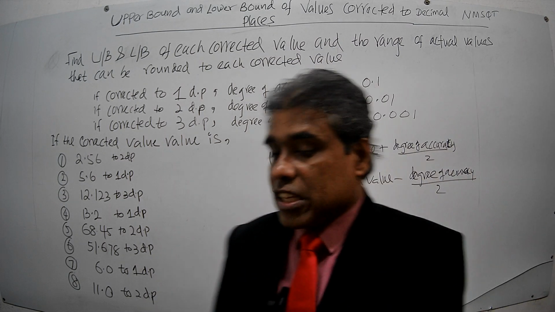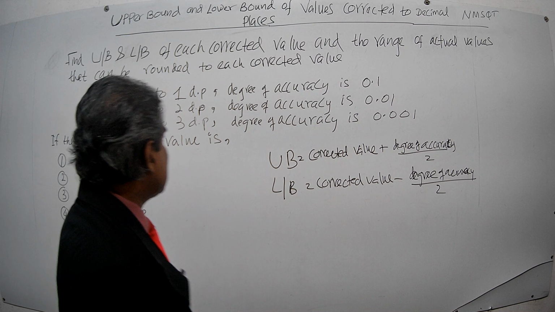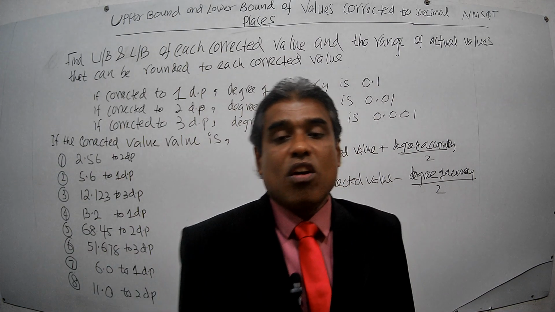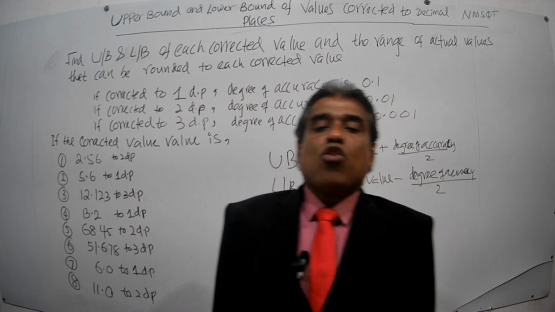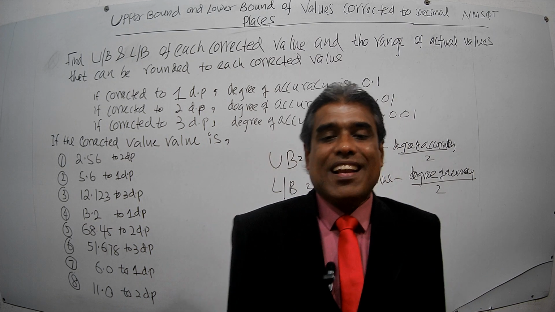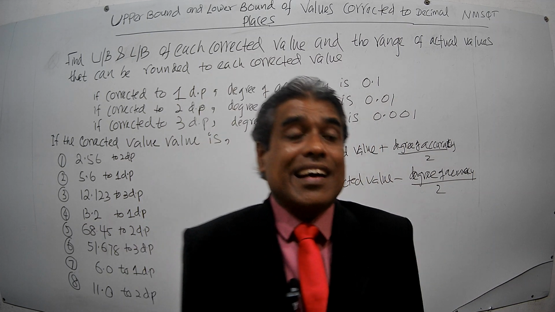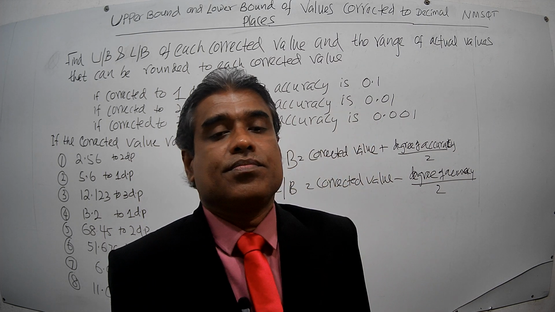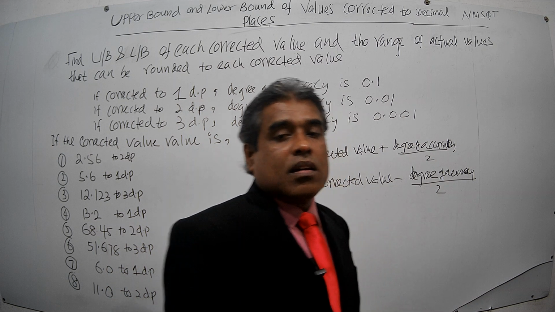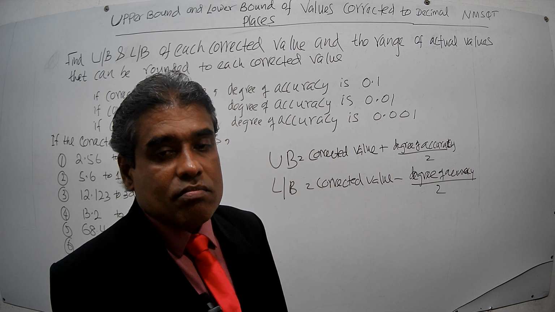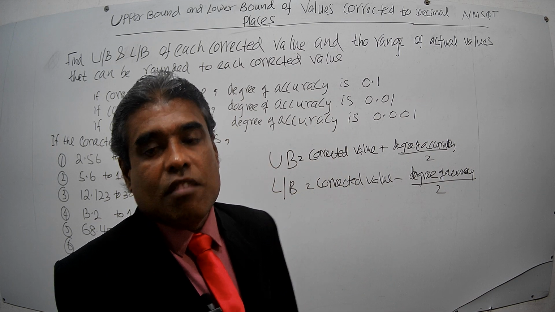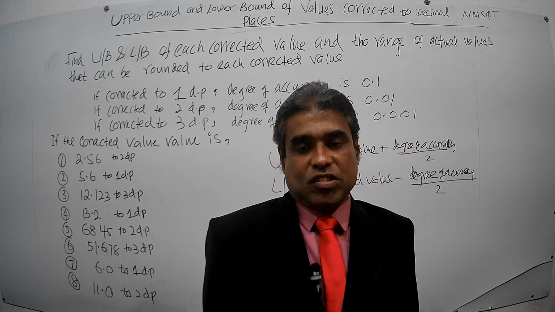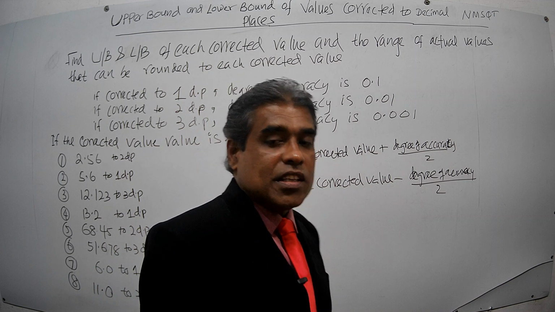Now, next one. There are several examples that we will see. What is today's video? Today's video is on finding the upper bound and lower bound, and the range of actual values that can be rounded to the given corrected value, to the given degree of accuracy, when the numbers have been corrected to decimal places. So that is what we are going to do in the video today.